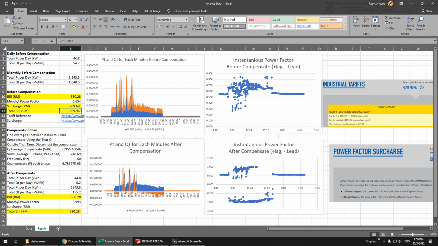You can see here the power factor is near 1 almost all the time, except during this time, where it is 0.5 during the non-working hour. But it is actually quite small, so no need to consider. To compensate it is quite complicated, but it depends on you. If you want to do the complicated one, it's okay. But during this hour, when the power is quite high, the power factor is almost near 1. So this is improved.